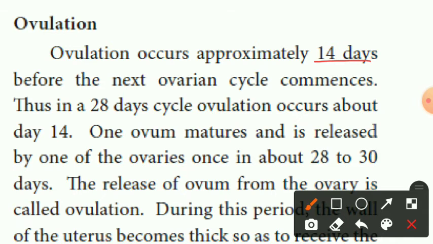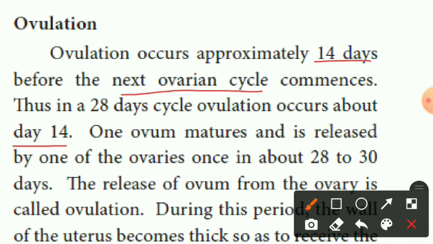Ovulation means the releasing of the egg. Which time does it start? Approximately 14 days before the next ovarian cycle commences. Thus, in a 28 day cycle, ovulation occurs about day 14.